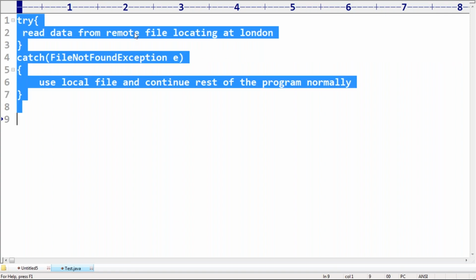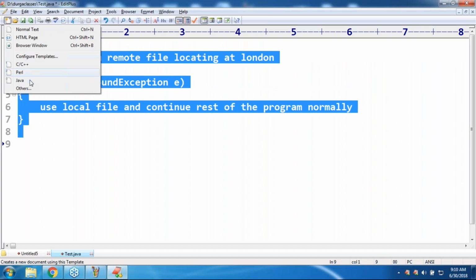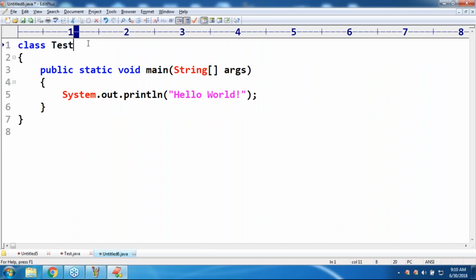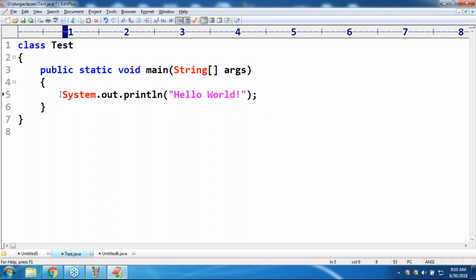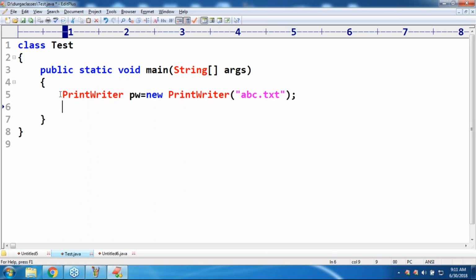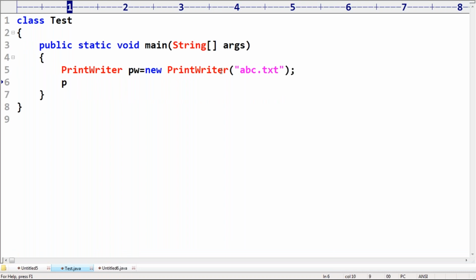Sir, I'm taking a class test. Listen, I'm ready to talk about a very important example. This is the class test. I want to write data to the file abc.txt. Now, PrintWriter pw = new PrintWriter("abc.txt"); pw.println("hello"). Like this I'm trying to write.